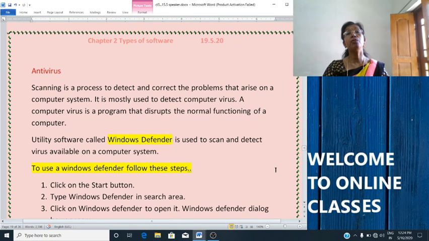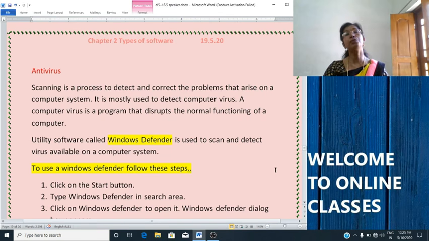To detect and remove a virus from a computer, we use software called antivirus. Antivirus is a software program used to detect and remove a virus from a computer. Antivirus software will scan the external drive, hard disk and the whole computer for viruses.